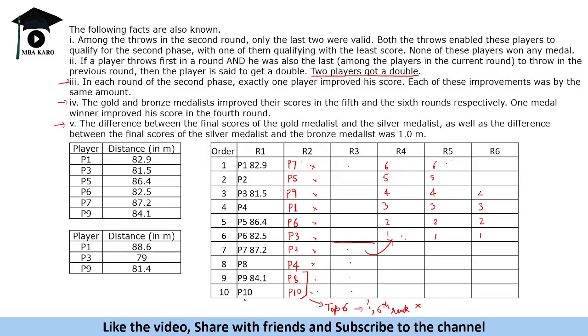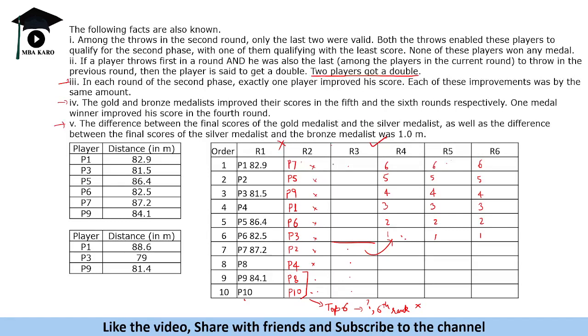Rank 1, 2, 3, 4, 5, 6 will happen this way. Now we need to find how we can have a double. So round 1 to round 2, is there a double? P10 is not throwing first, so not possible in this case. Round 2 to round 3, we may have a double. Round 3 to round 4 will be a double. Yes, definitely it will be a double.